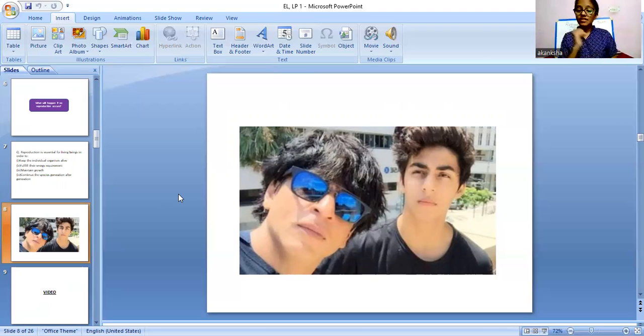So Aryan Khan is the son of Shah Rukh Khan, right? Do you see any similarities between both of them? Anything similar? Yes, kind of. Their nose is somewhat similar, and their eyes, their face is somewhat similar. We can figure out from their face that yes, they both are related, right? So this was what I was about to make, I was guessing this answer from your side. So now we will move on ahead.